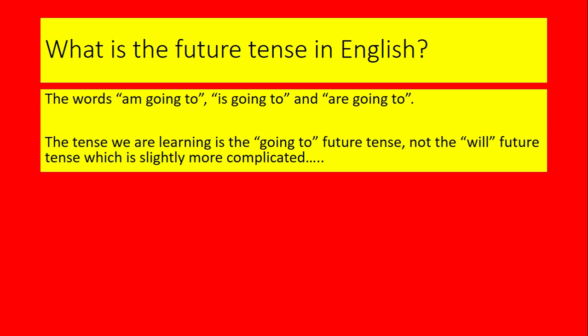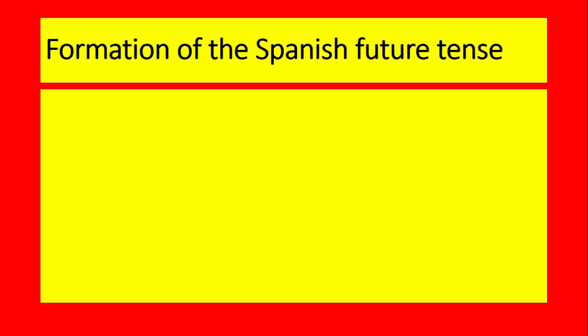There is also the word will for a future tense. I will play football later. But that's a different future tense, a little bit more complicated. The going to future tense is dead easy, so let's tackle that one first. So to form the Spanish going to future tense is dead easy.